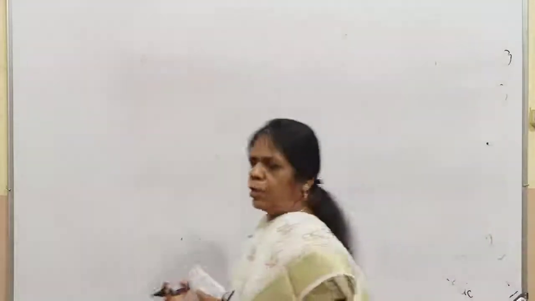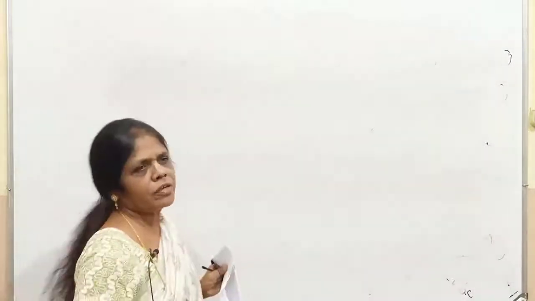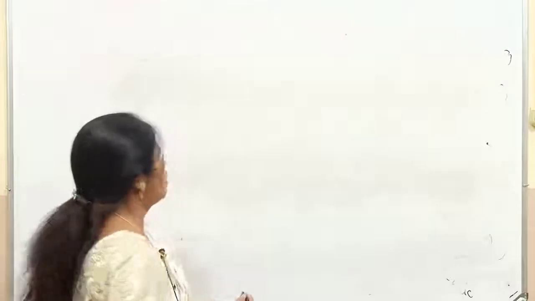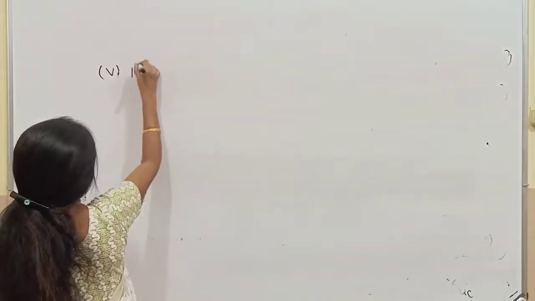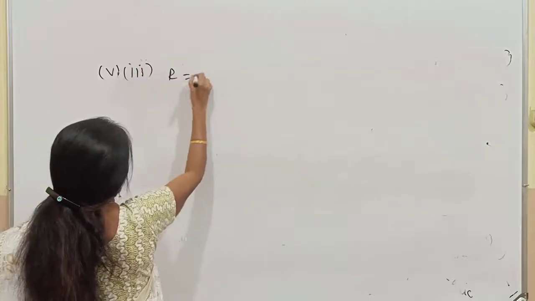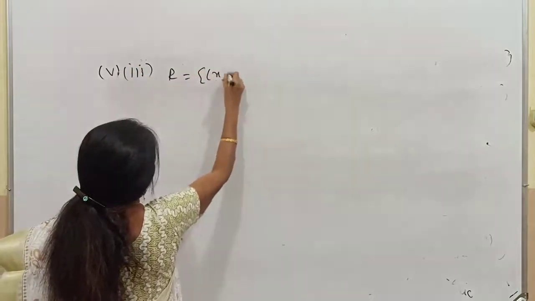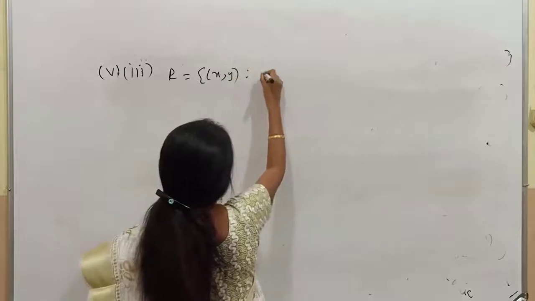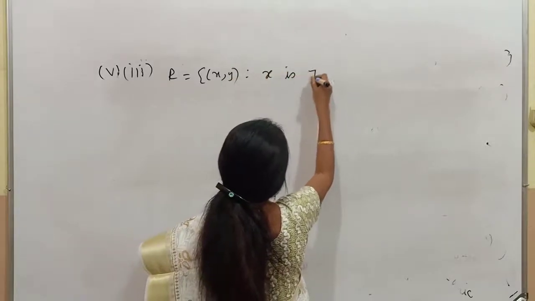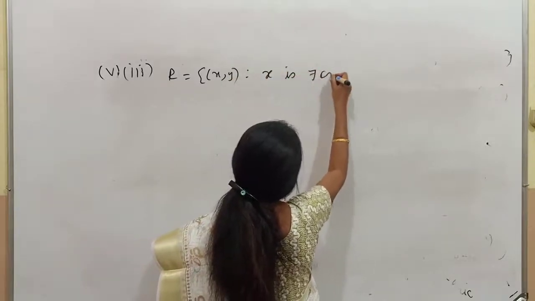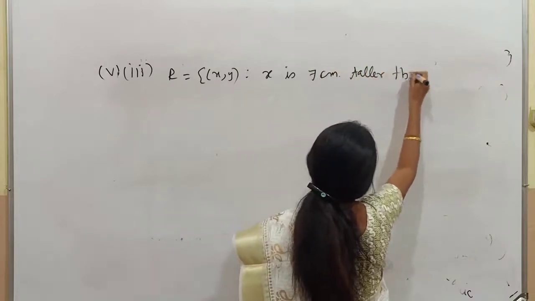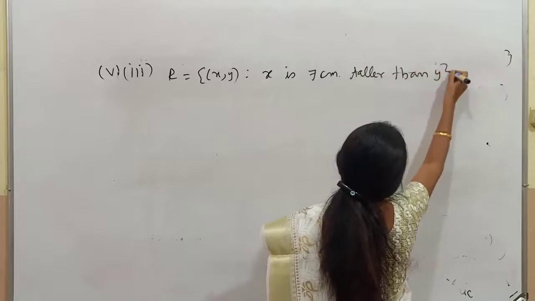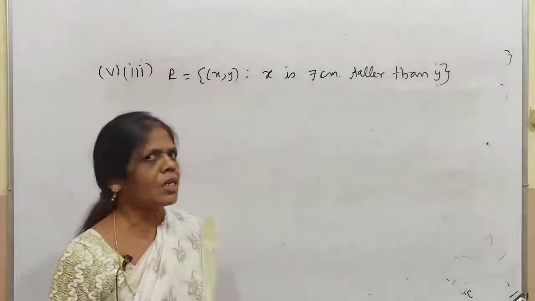The next sum. Look at this. Though one boy was having doubt in the transitivity, second order pair, you listen to this sum. So next I am going for the fifth one, third. R equal to x, y such that x is 7 centimeter taller than y.